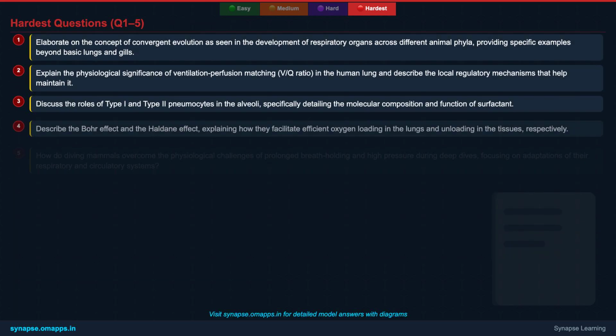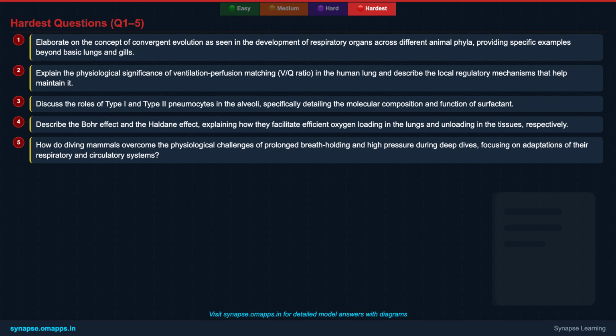Alright, buckle up for the first 5 of 10 challenging questions. 1. Elaborate on the concept of convergent evolution as seen in the development of respiratory organs across different animal phyla, providing specific examples beyond basic lungs and gills. 2. Explain the physiological significance of ventilation-perfusion matching, VQ ratio, in the human lung and describe the local regulatory mechanisms that help maintain it.